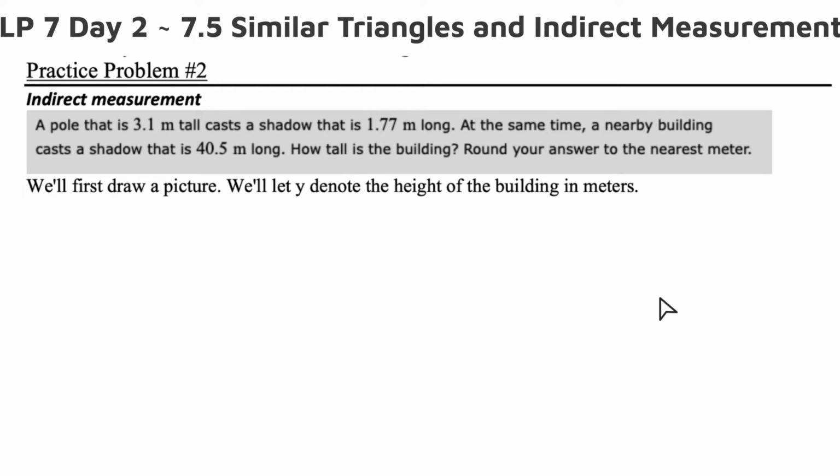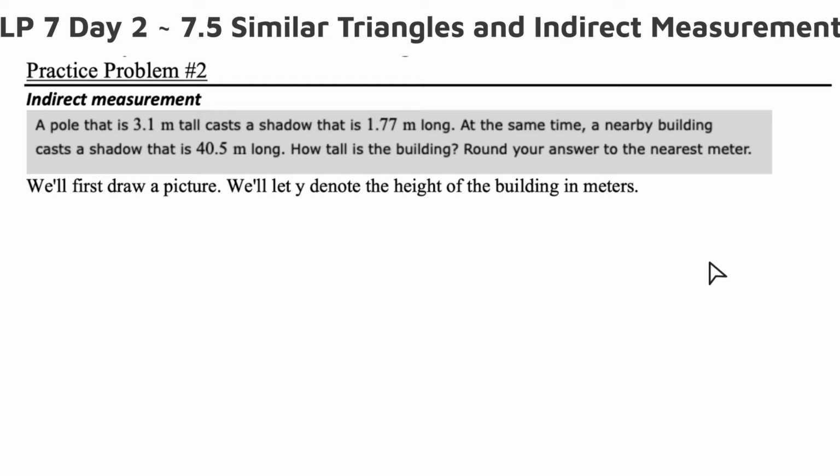All right, so now we have indirect measurement. So this is a way that we can measure something that we couldn't directly measure. That's why we call it indirect measurement. So it wouldn't make sense to take out a ruler or even a tape measure to measure certain things, like say the height of a house, which is what we're going to look at here, a height of a building. Well, if we know certain measurements of other pieces, then we can apply that to find the measurement of, say, a height of a building. So the first thing I like to do, number one, we're going to read the problem, and then we're going to draw a picture so that we can picture this. So a pole that is 3.1 meters tall casts a shadow that is 1.77 meters long.